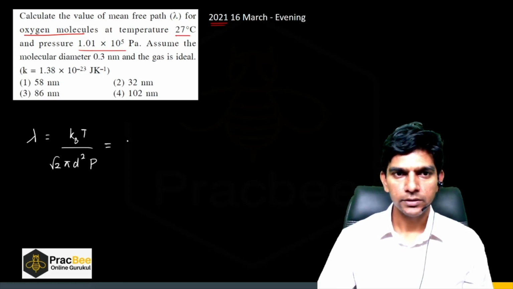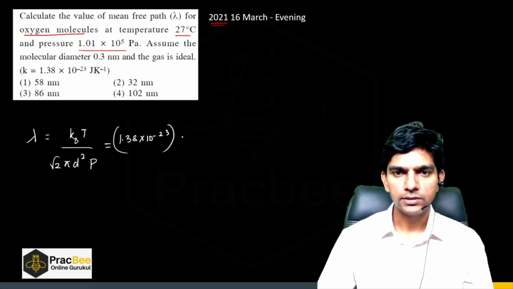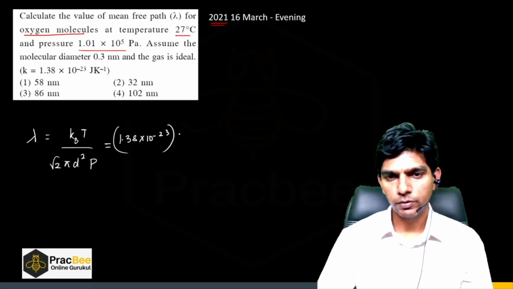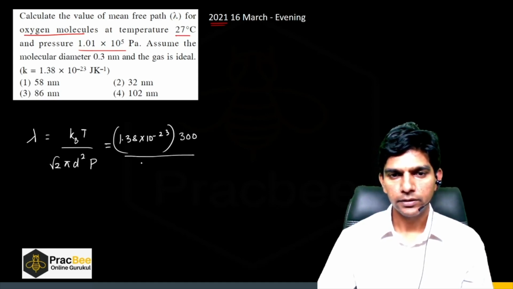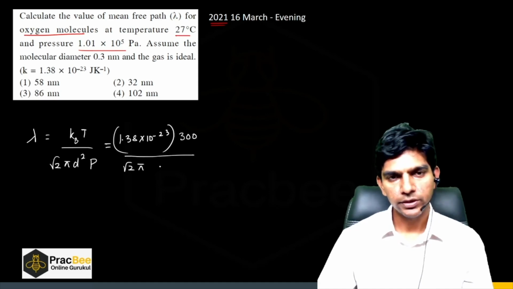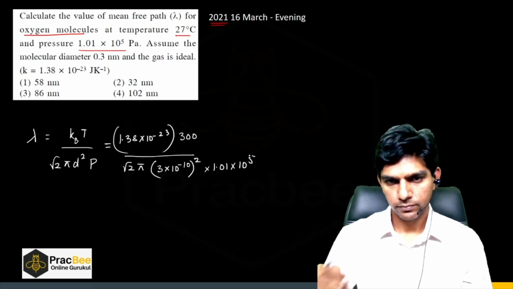So k is 1.38 into 10 raised to minus 23. Temperature is given as 27, so we have to convert this into Kelvin. So it will be 300 Kelvin divided by root 2 pi. And d is 0.3 nanometer, so I can write this as 3 into 10 raised to power minus 10 meters, right? And the square of that. Pressure is given as 1.01 into 10 raised to power 5.